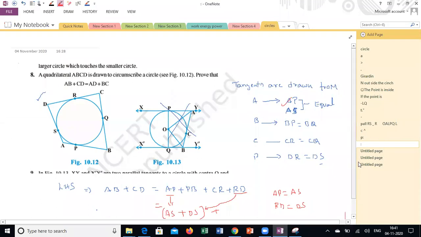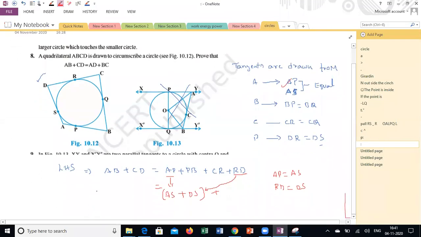Yes, sir. Now, CR is equal to what? CQ. Yes, sir. And PB is equal to BQ. So AS plus DS is AD, and CQ plus BQ is BC. So this is RHS. This step is very important to explain: the lengths of tangents from an external point are equal.